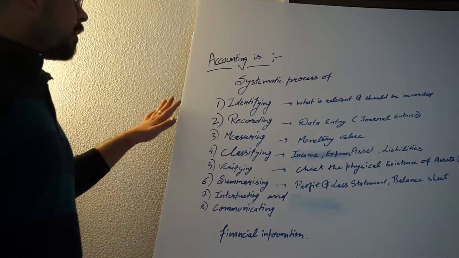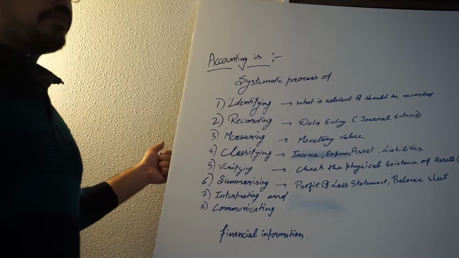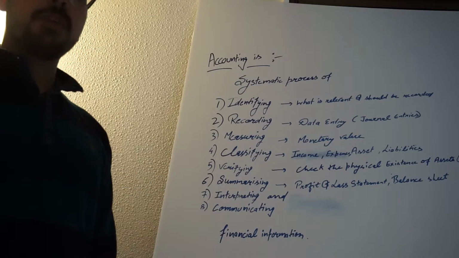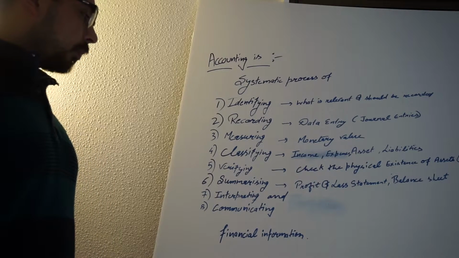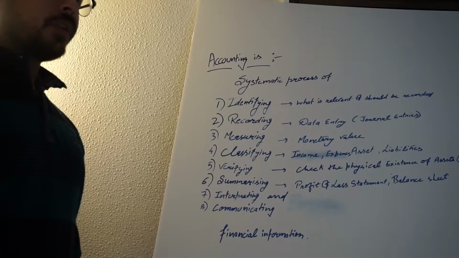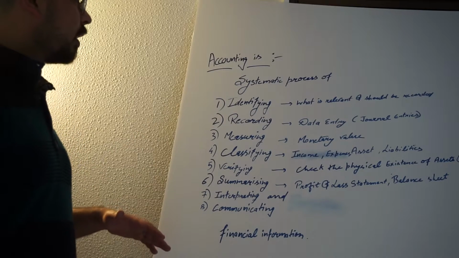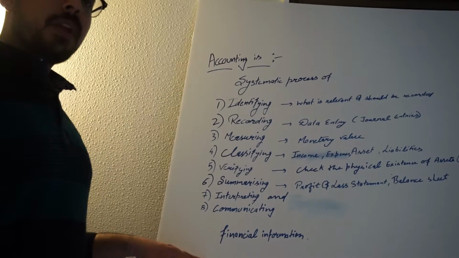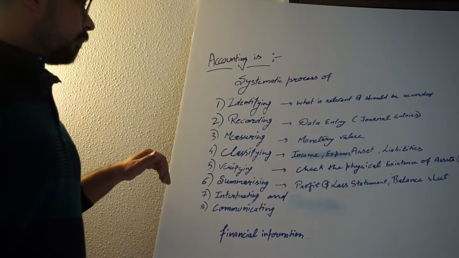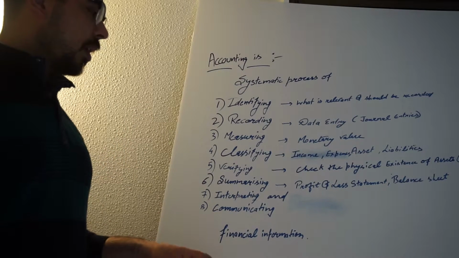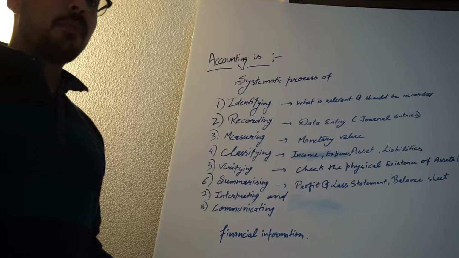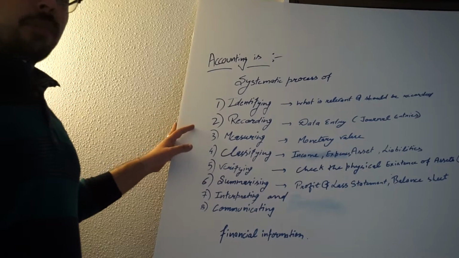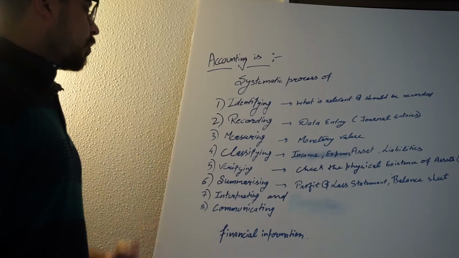So accounting is the systematic process of identifying, recording, measuring, classifying, verifying, summarizing, interpreting, and communicating the financial information. So the first and foremost thing to check about this definition is that it is a systematic process and it is only financial information. So the information which doesn't have the monetary value attached to it should not be recorded, and it is also the number 3 point. So first one is to identify.